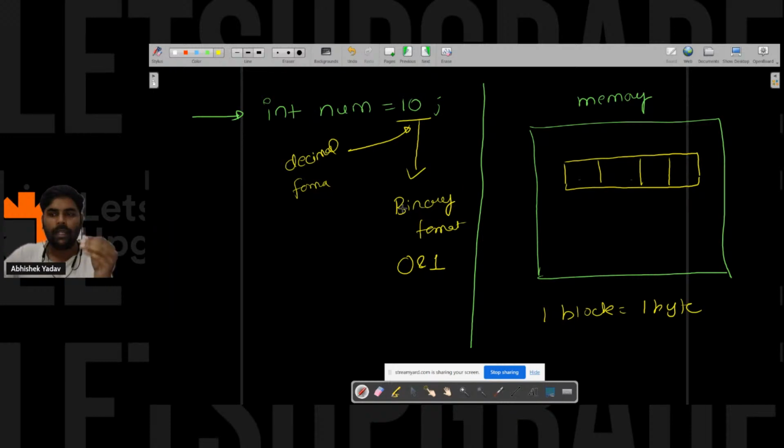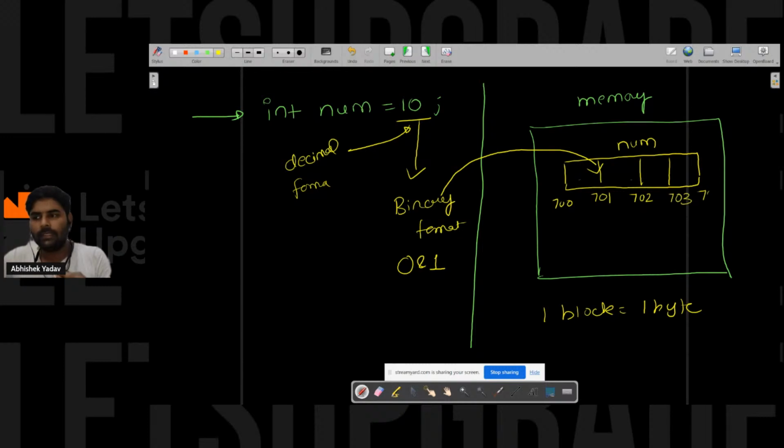After converting to the binary format, this data will get stored inside the computer memory where 4 bytes are allocated, and the name of the memory block is num here. There is also some address to this memory block. Let's assume the address is 700, then this will be 701, this will be 702, this will be 703, and this will be 704.